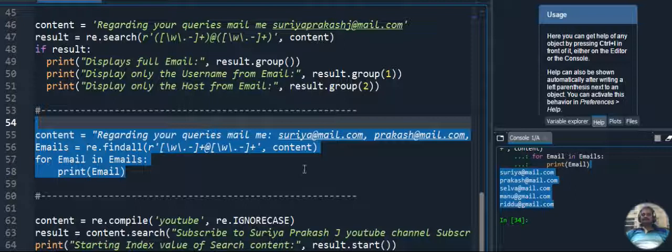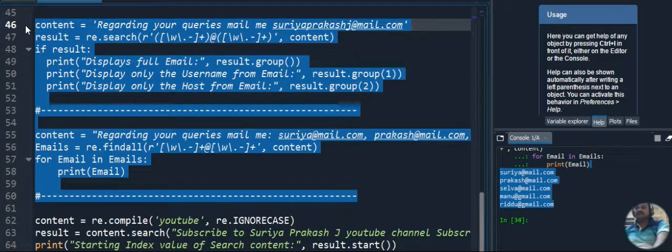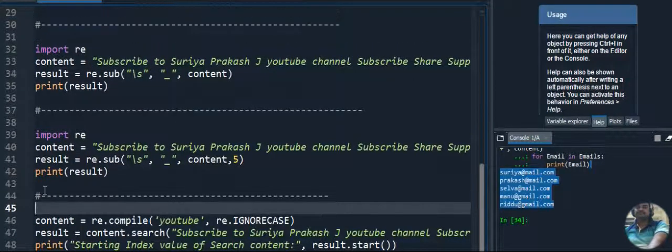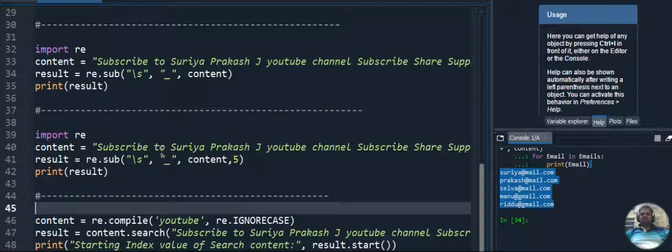Next to this, we have the last code. Here in the last code we have a content, YouTube, that I plan to search for in the given string.